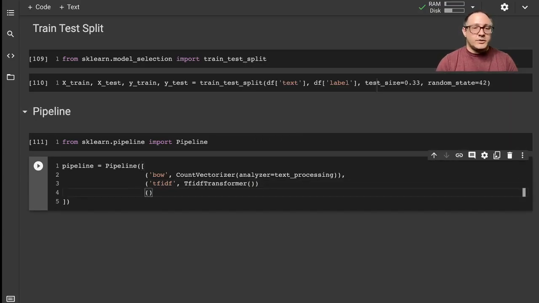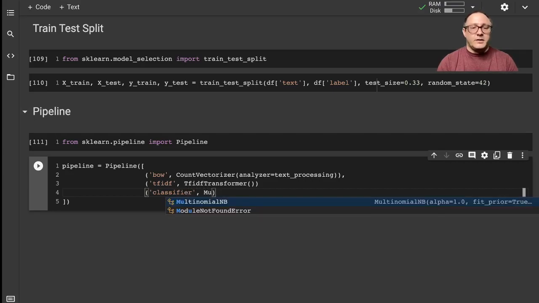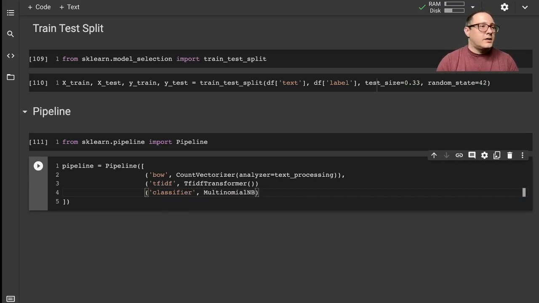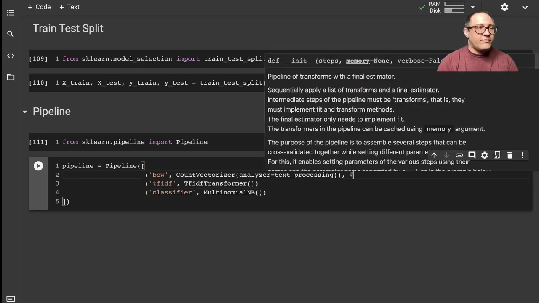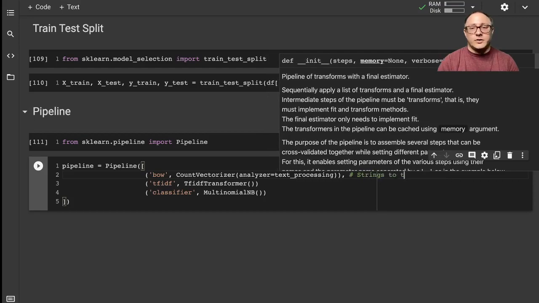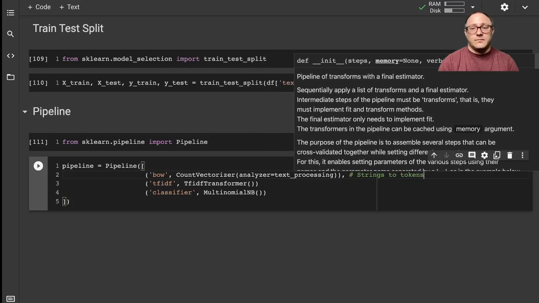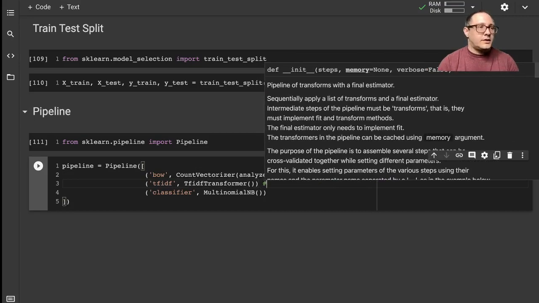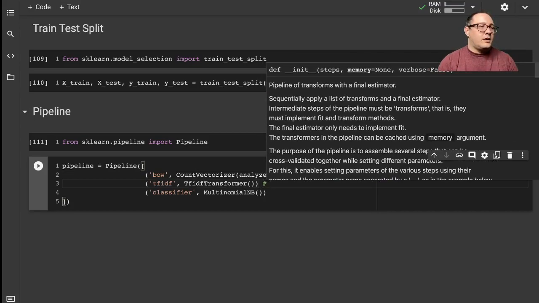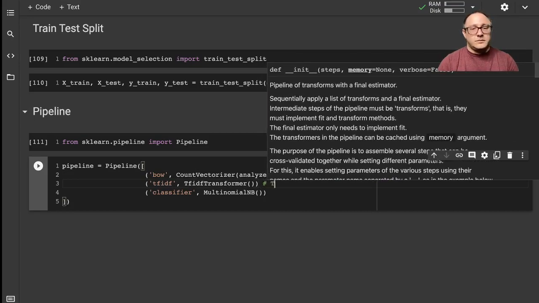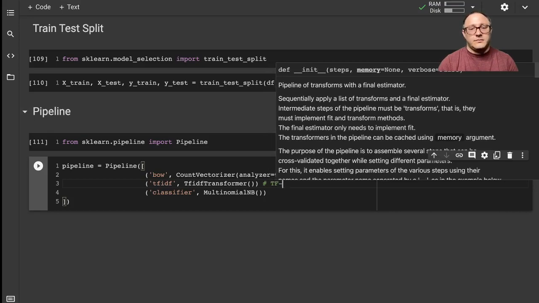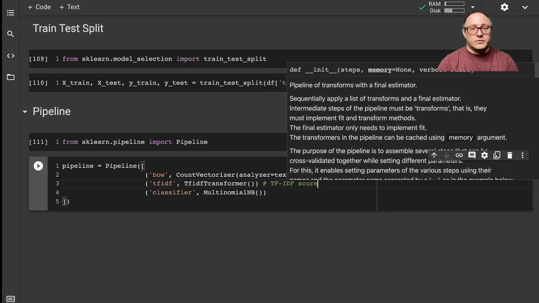Then the next thing we want to do is do a classification with our classifier here, and this is going to be the multinomial naive Bayes. Now let me actually write up some notes here. So this TF-IDF is strings to tokens. Here we want this to be TF-IDF scores.